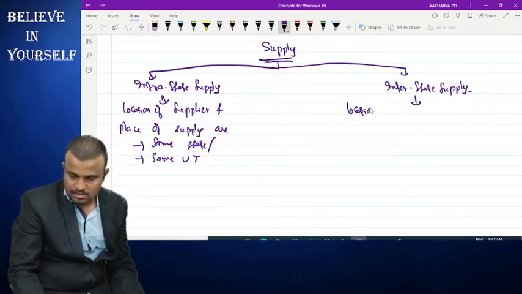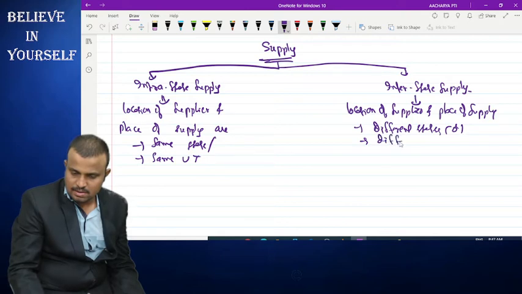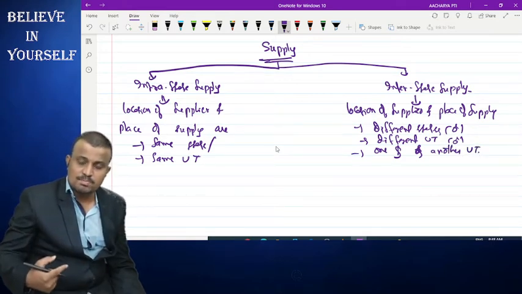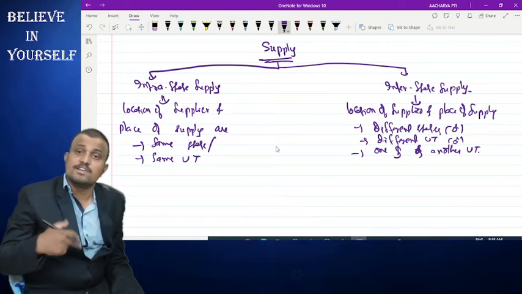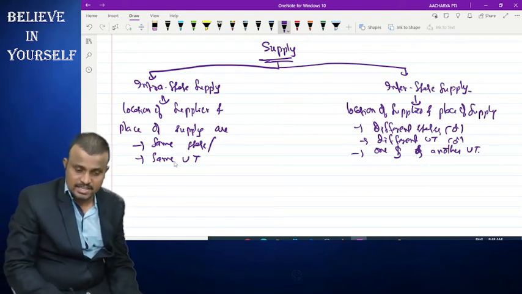If the location of the supplier and the place of supply are in different states, or in different union territories, or one in a state and another in a union territory, it is said to be interstate supply.